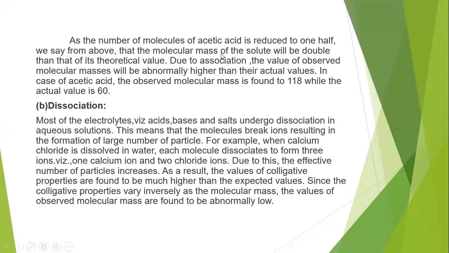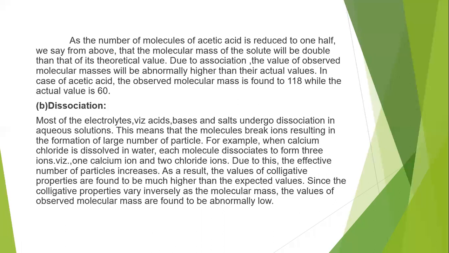As the number of molecules of acetic acid is reduced to one half, the molecular mass of the solute will be double that of its theoretical value. In the example of acetic acid, two molecules associate as a dimer, so the number of molecules is going to be half.